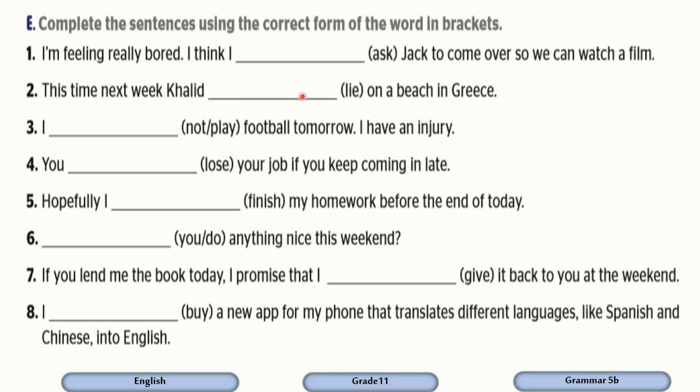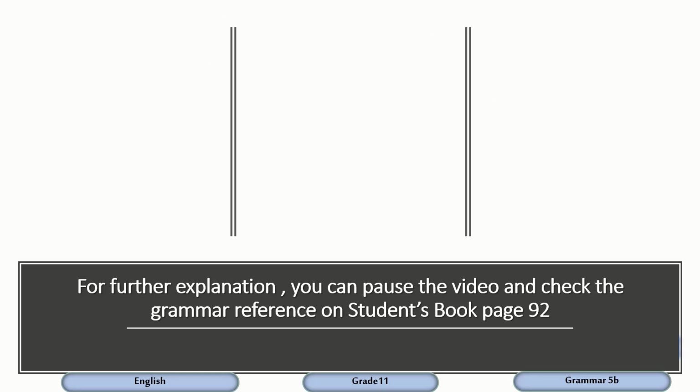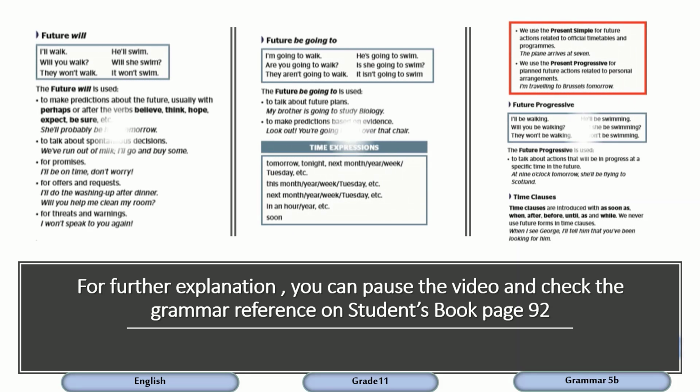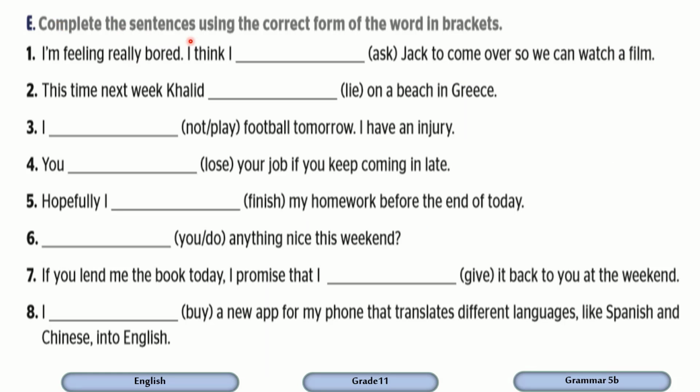All right, now let's practice and check your understanding. Complete the sentences using the correct form of the word in brackets. You can pause the video, do the activity, then check the answers.